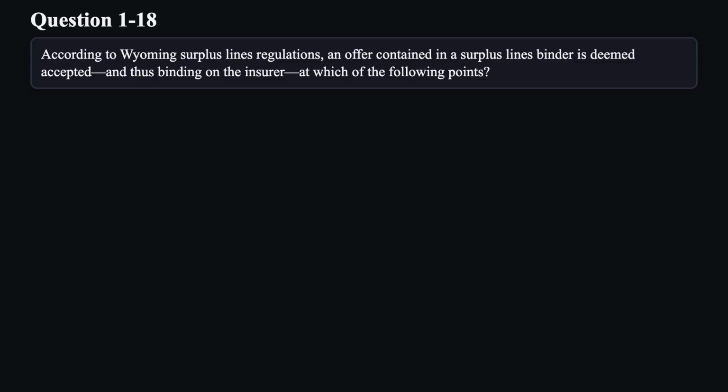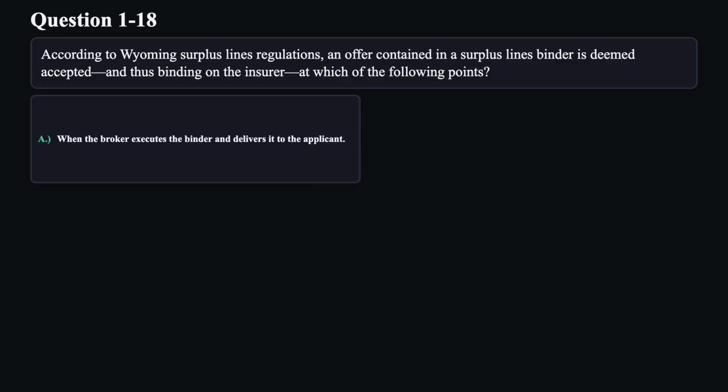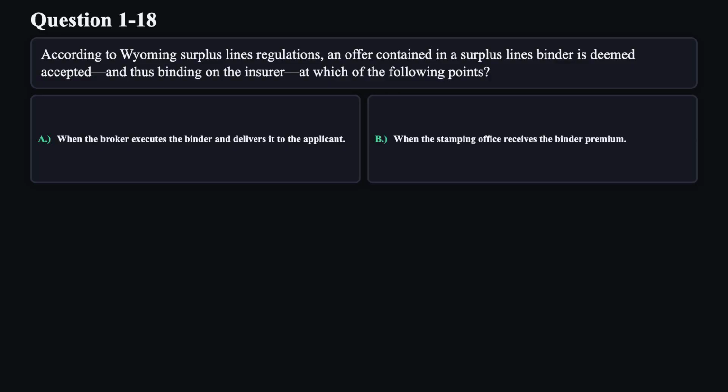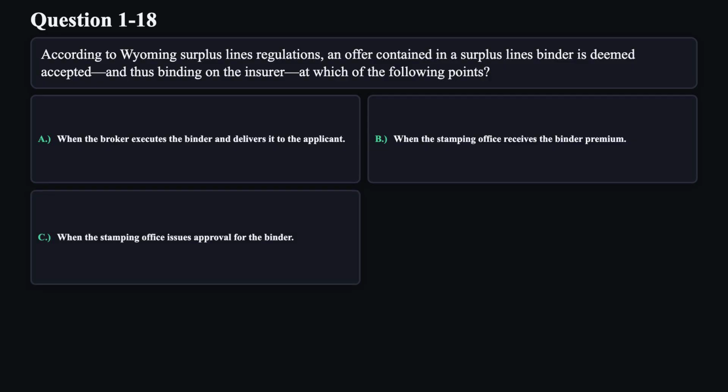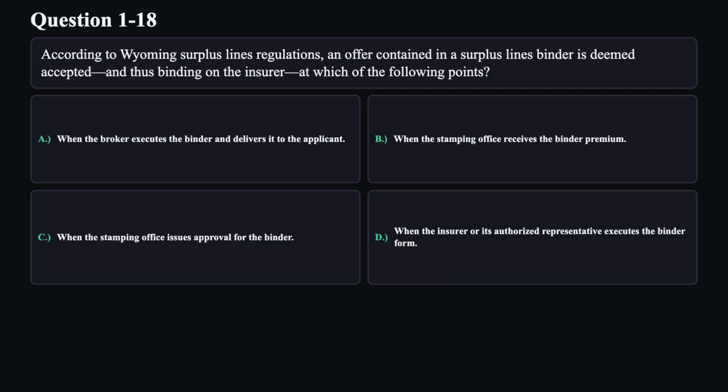Question 18. According to Wyoming surplus lines regulations, an offer contained in a surplus lines binder is deemed accepted and thus binding on the insurer at which of the following points? A. When the broker executes the binder and delivers it to the applicant. B. When the stamping office receives the binder premium. C. When the stamping office issues approval for the binder. D. When the insurer or its authorized representative executes the binder form.